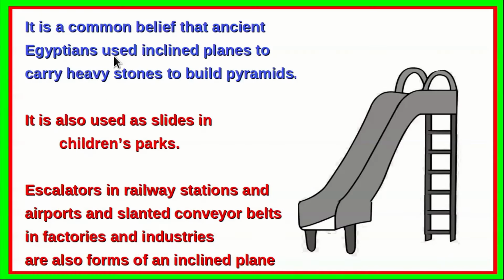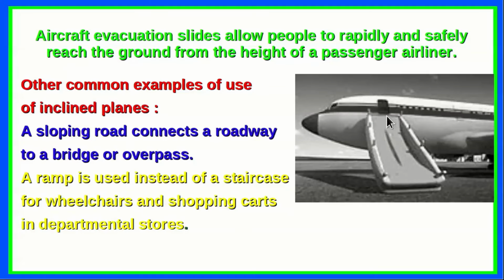It's a common belief that ancient Egyptians used the inclined planes to carry heavy stones to build pyramids. We can see the inclined plane being used as slides in children's parks. Also, escalators in railway stations and airports and slanted conveyor belts in factories and industries are forms of an inclined plane. See, this is the aircraft evacuation slide which allows people to rapidly and safely reach the ground from the height of a passenger airliner. Other common examples: a sloping road connects a roadway to a bridge or overpass. A ramp is used instead of a staircase for wheelchairs and shopping carts in departmental stores, etc.